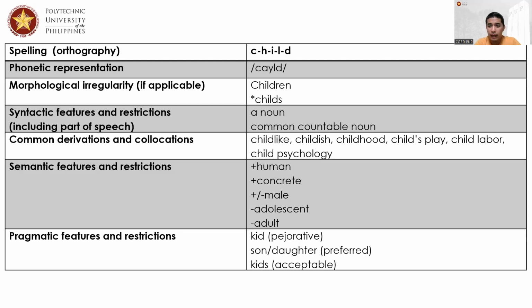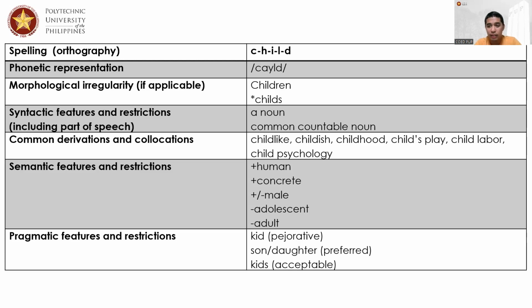We have to look at morphological regularity or irregularity, and whether there are marked or unmarked situations, that means typicality and untypicality of a word. We also have to look at syntactic features and restrictions. We have to look at its number, its tense, if that's a verb, etc. Also we have to look at derivations and collocations.